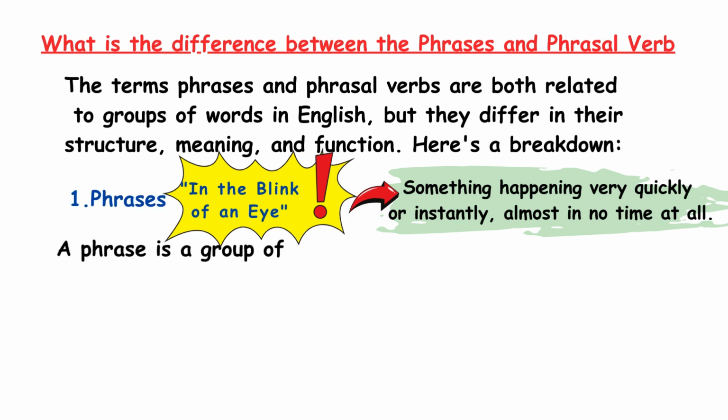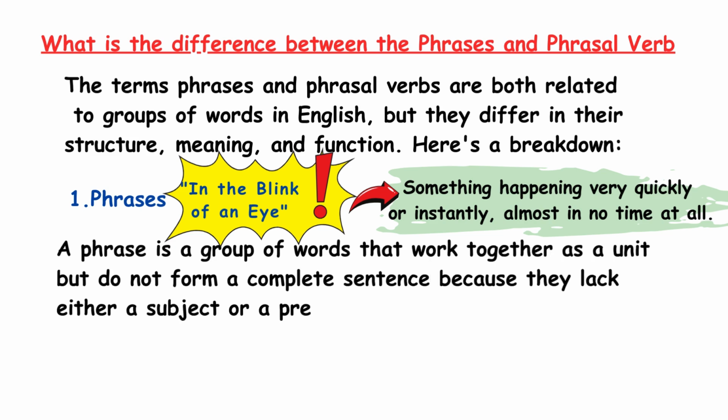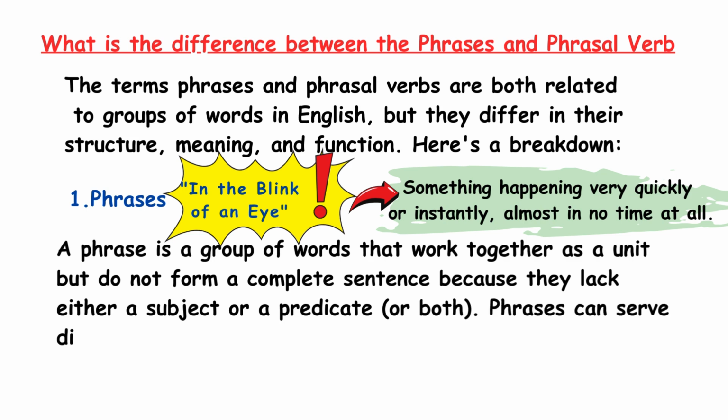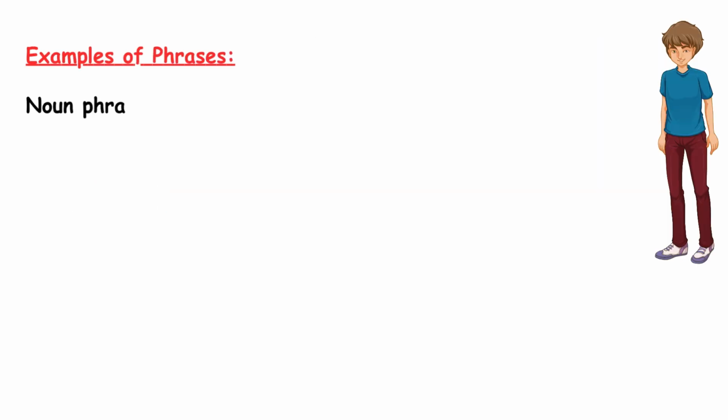1. Phrases. A phrase is a group of words that work together as a unit but do not form a complete sentence because they lack either a subject or a predicate or both. Phrases can serve different functions in a sentence, such as acting as a noun, verb, adjective, adverb, or preposition.